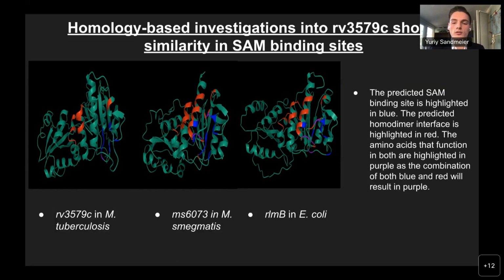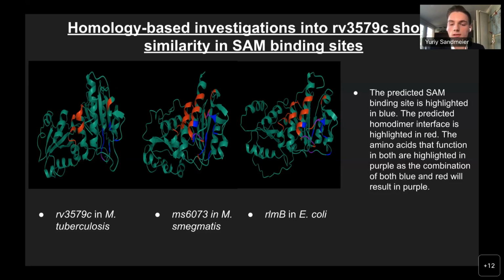Since there was no known function for the gene product, I used the basic local alignment search tool, or BLAST, to identify any notable motifs or domains that would shed light on this protein's function. I found that RV3579C in MTB and RLMB in E. coli both contain what's called a SAM binding site. SAMs are commonly used by methyltransferases as substrates to provide a donating methyl group, and the presence of a SAM binding site is consistent with the predicted methyltransferase activity of RV3579C.